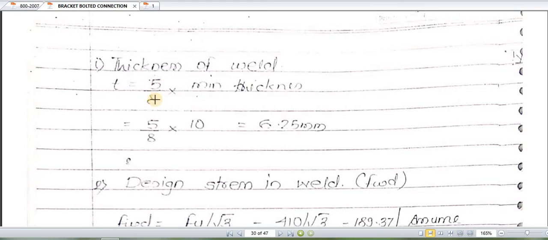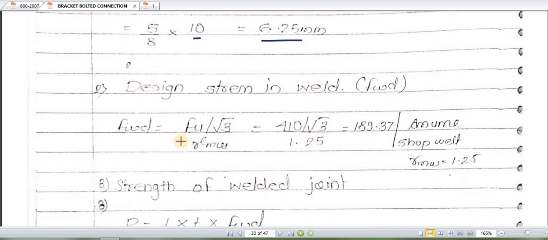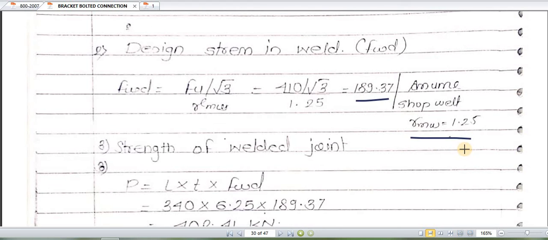Thickness of weld T is equal to 5 by 8 times the minimum thickness. So out of these two 10, minimum is 10. So 5 by 8 times 10, the thickness of weld is 6.25. The next is design stress in weld, FWD. We have to refer again to the same page number 79 of IS 800 2007. FU divided by square root of 3 divided by gamma MW. After keeping all the values it comes to be 189.37. We are assuming the shop weld, gamma MW as 1.25.